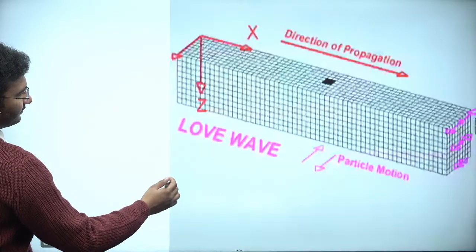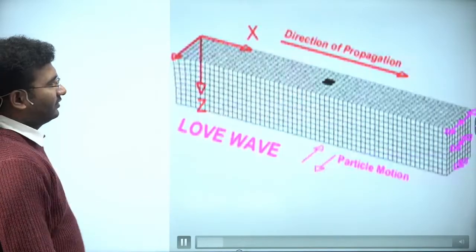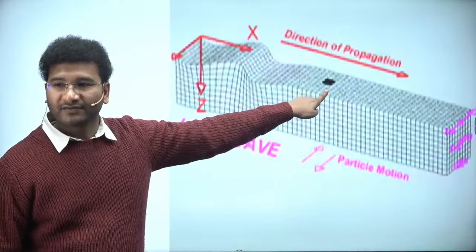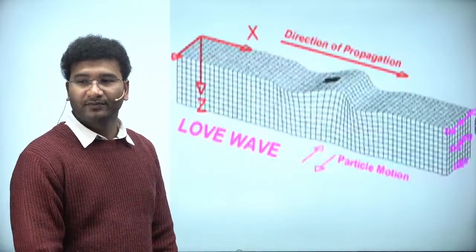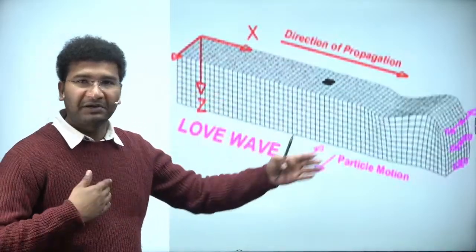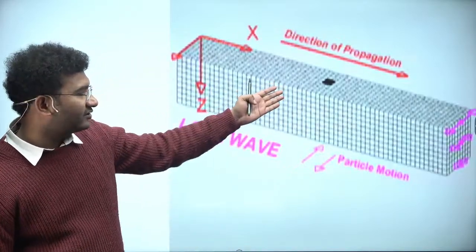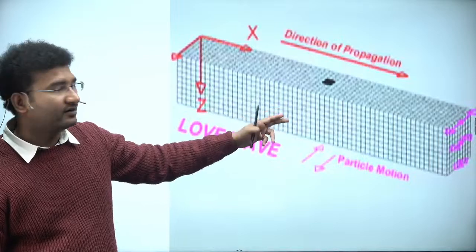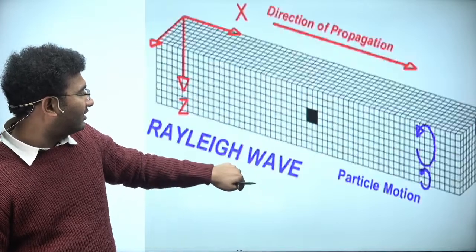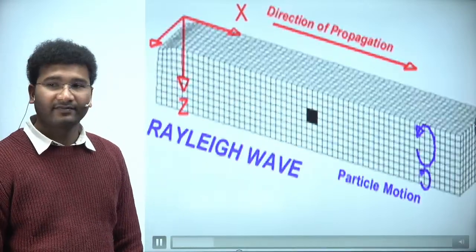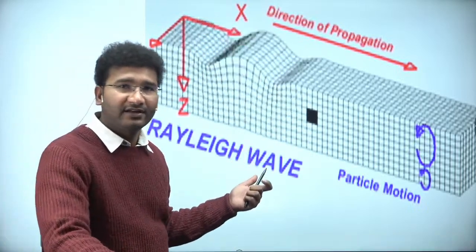Just a minute. Look at Love waves. If this is a particle on the surface of the earth that is going through a vigorous movement, it will move forward, backward, everywhere. So that is why this is considered to be more dangerous, right? And let me show you for R waves. R wave propagation will be like this.